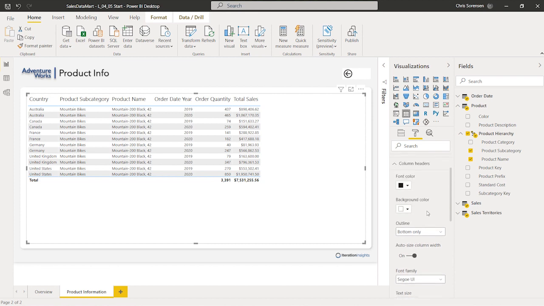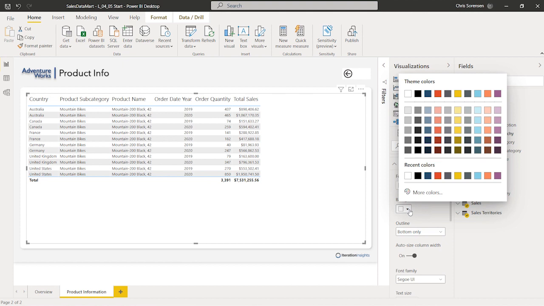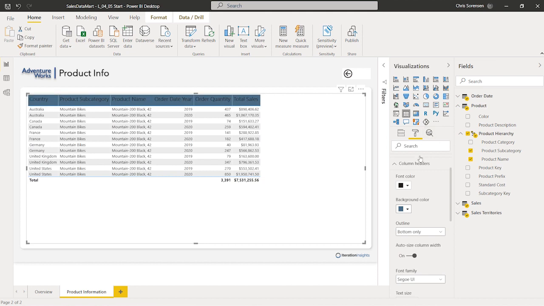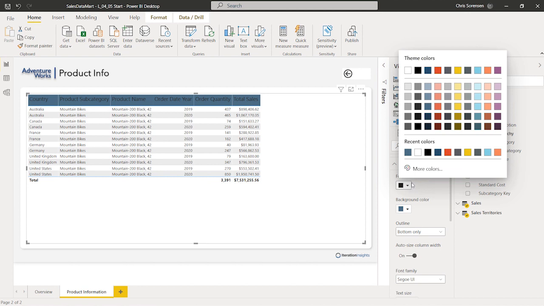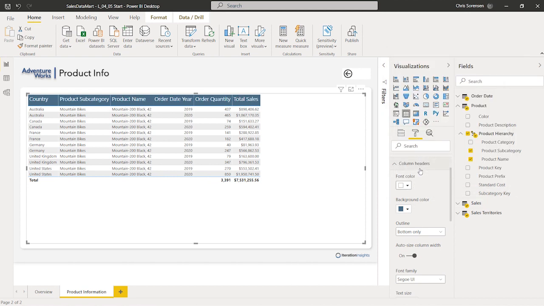Okay, so next let's go and choose a background color for our header here. So let's go and maybe choose a nice blue here. So let's go ahead and maybe choose that color right there. Okay, so that's kind of nice, but now our fonts all of a sudden don't show up that well. So let's go ahead and give ourselves a white font like that. So we got ourselves a little nicer background.